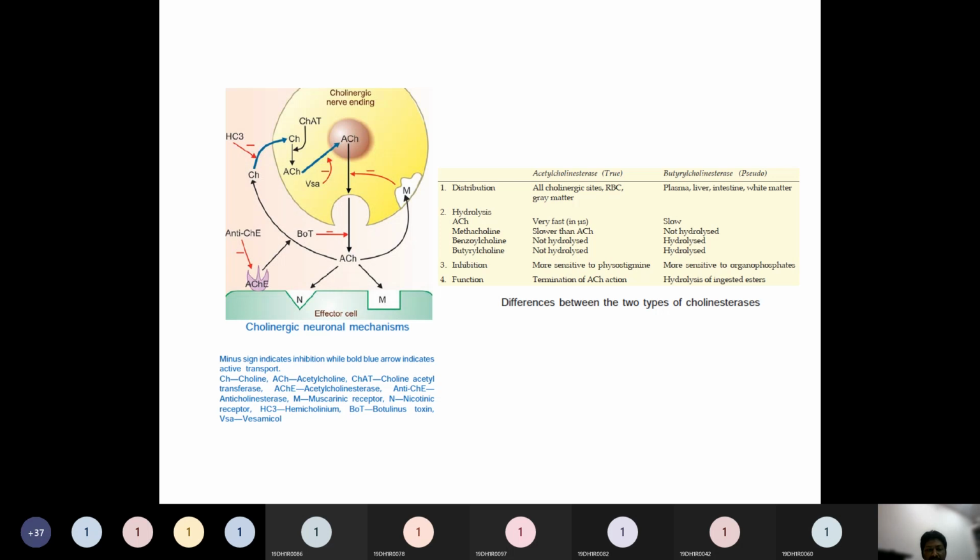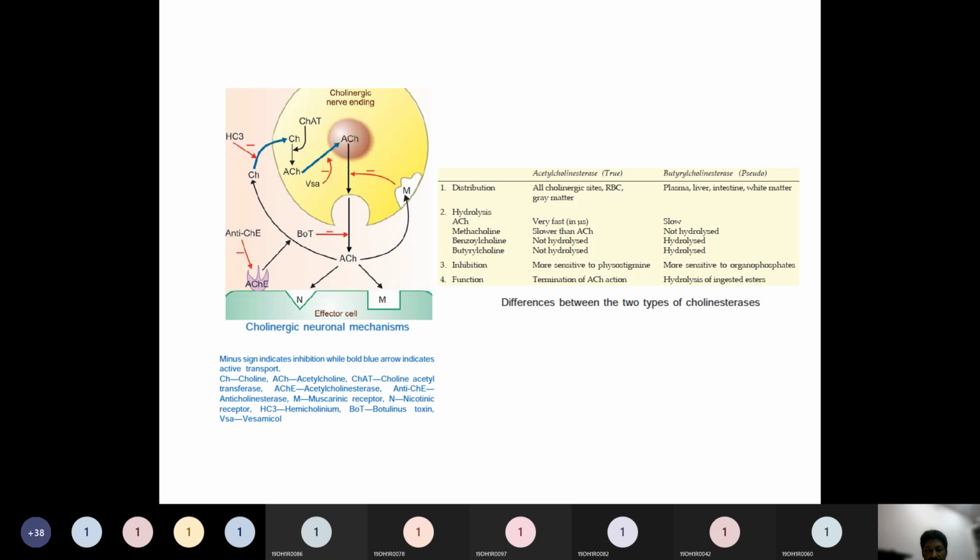When action potential comes in, the calcium influx happens and this membrane depolarizes and this vesicle comes and binds to this inverted U type of cleft, that is the synaptic cleft. It will bind here at the membrane and open up, and these acetylcholine molecules will be released in this gap, the synapse. After that, they will show their action on either muscarinic M-type receptors or nicotinic N-type parasympathetic cholinergic receptors. After showing its action by binding, it will again be acted upon by either acetylcholinesterase or butyrylcholinesterase.